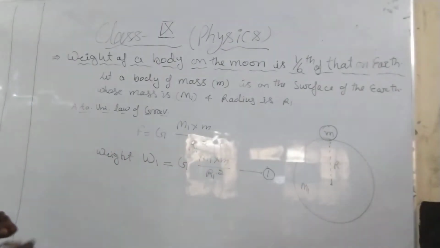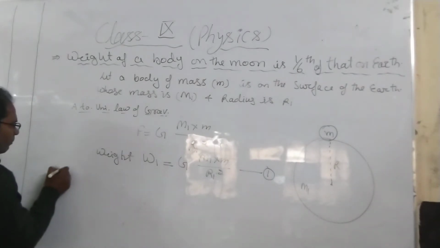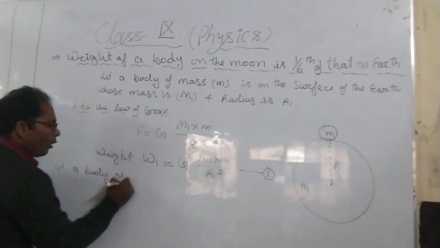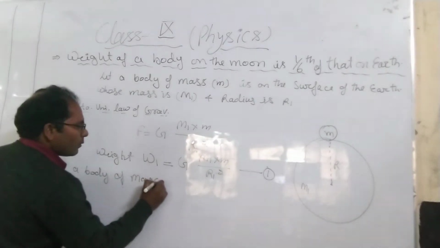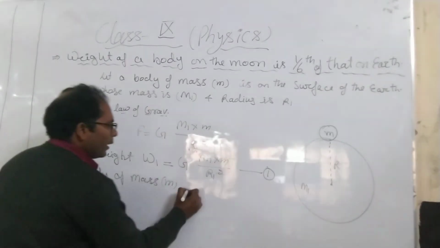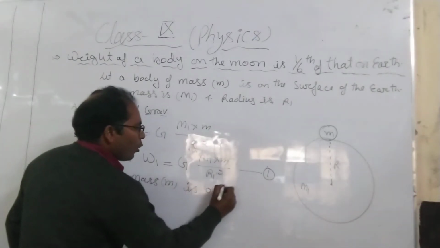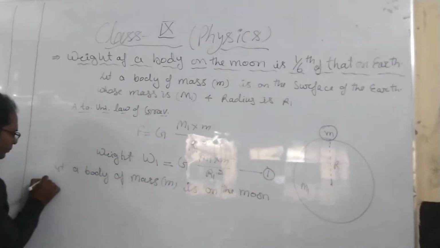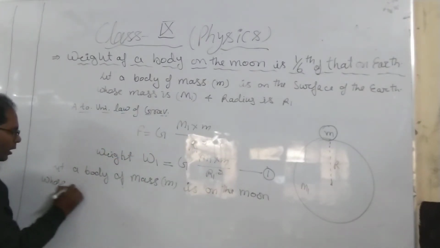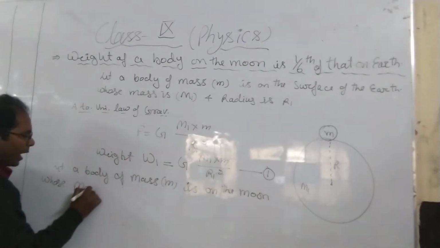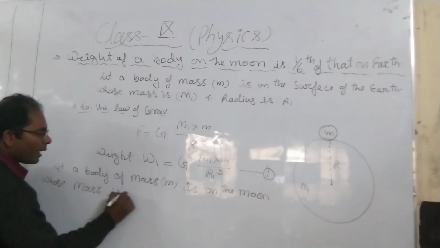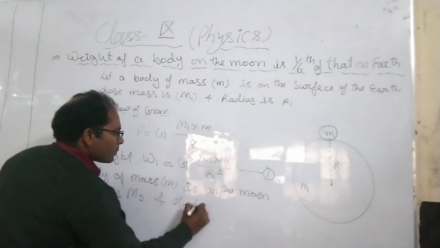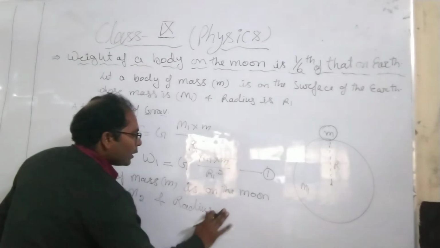Now next part, let a body of mass small m be on the moon whose mass is M2 and radius R2.